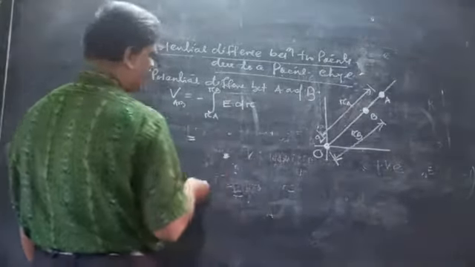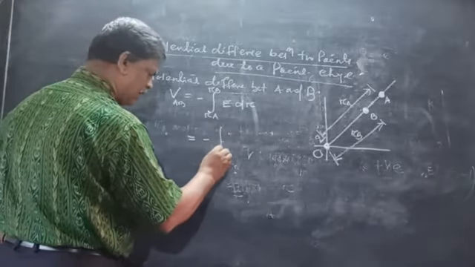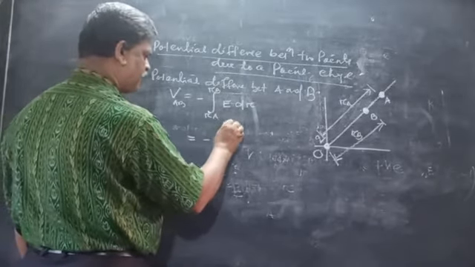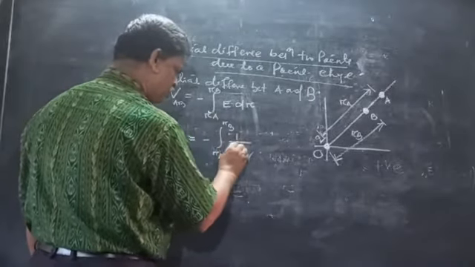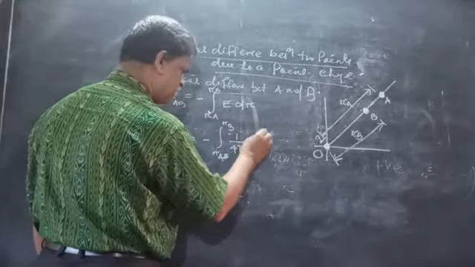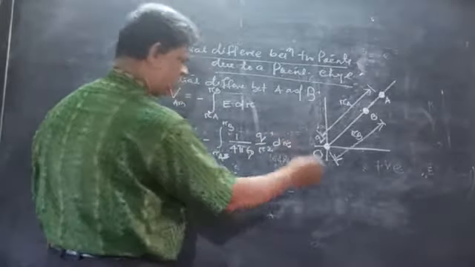What is E? E is equal to 1 by 4 pi epsilon 0 Q by R square, so we integrate 1 by 4 pi epsilon 0 Q by R square into dr.